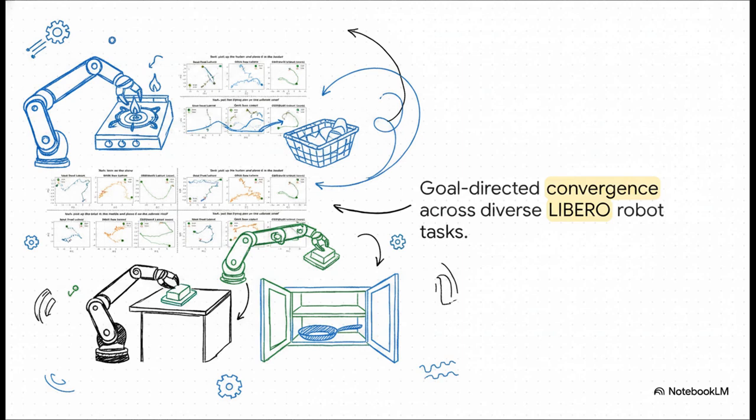turning on a stove or picking up butter, the generated velocity fields show incredibly consistent, goal-directed convergence. The model maintains its structural fidelity and semantic accuracy across all these diverse actions. This proves it's not just memorizing one specific type of movement, but actually grasping the underlying physics of manipulation itself.